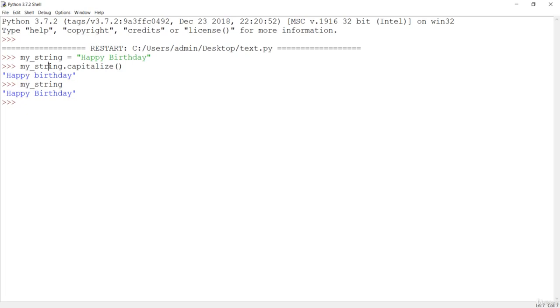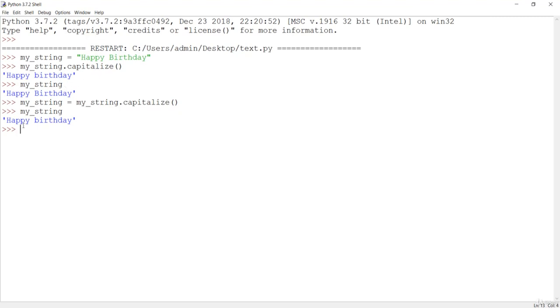If you want to make the change, you have to assign it like this. If I say my string equals, and then call the inbuilt method capitalize on this string, now you can see that your string will be changed to the capitalized version.